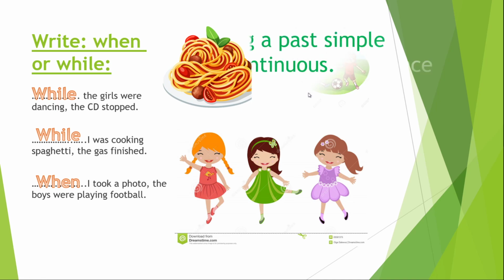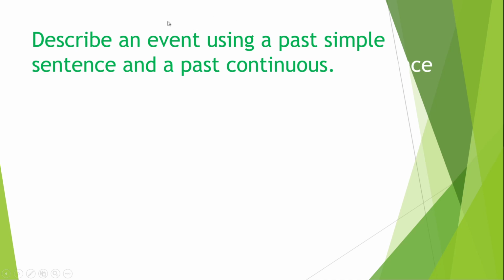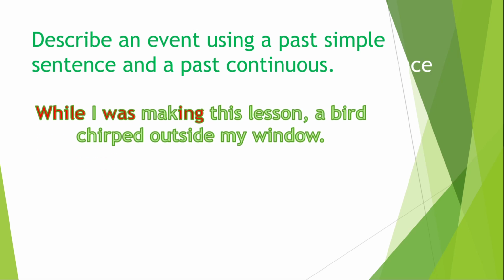Right? Now, describe an event using a past simple sentence and a past continuous sentence. This is about my life. You can use it about your life. I'm going to tell you a sentence from my experience. While I was making this lesson, a bird chirped outside my window.